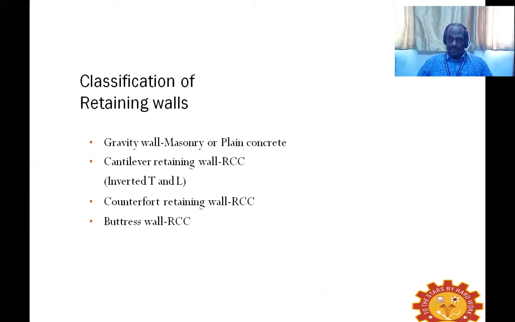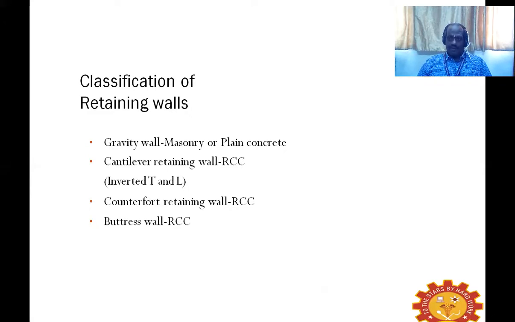The very next type we name the cantilever type retaining wall. The cantilever retaining wall has been named so because the different parts of the retaining wall are going to behave as a cantilever slab. So the retaining wall has been titled as cantilever retaining wall.